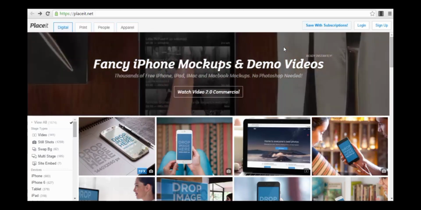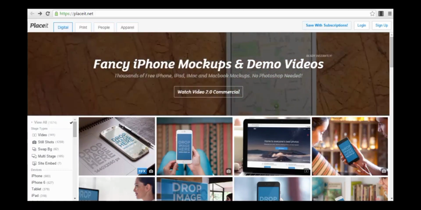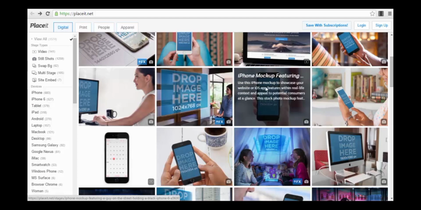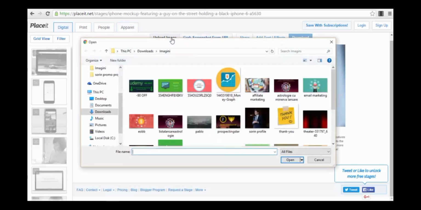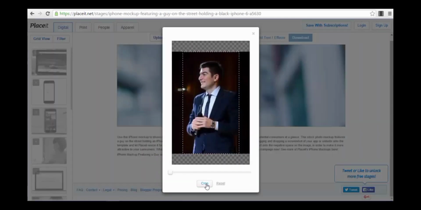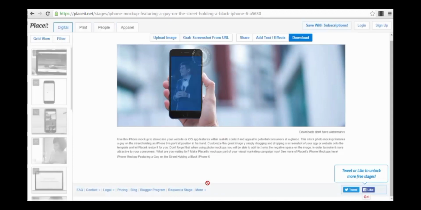Now let me show you an example exactly to see how it works. We are already on the platform. For example, we can select this photo, iPhone mockup featuring. You just go and upload an image. For example, I will upload this image that I always use as an example. I will crop the image right now, and you will see exactly how the image will look. It's processing the image. This is exactly how the image looks.